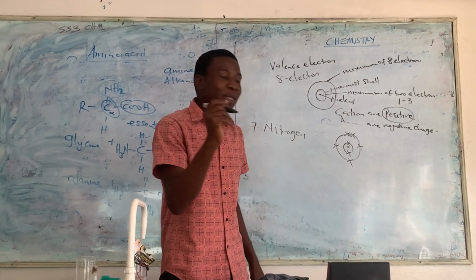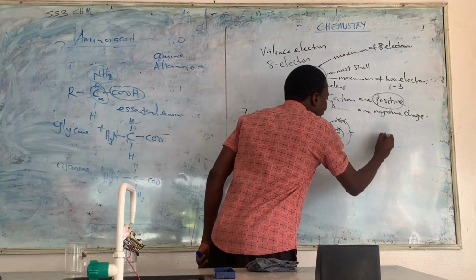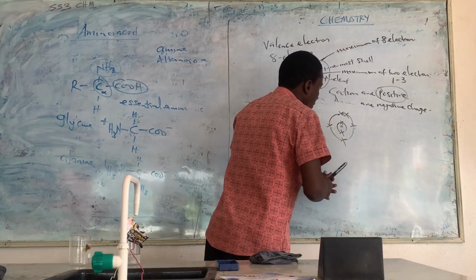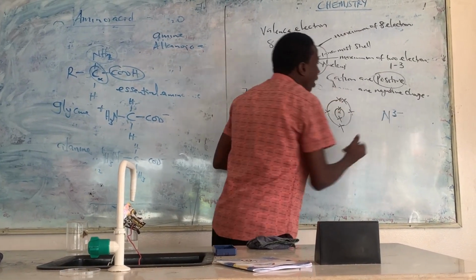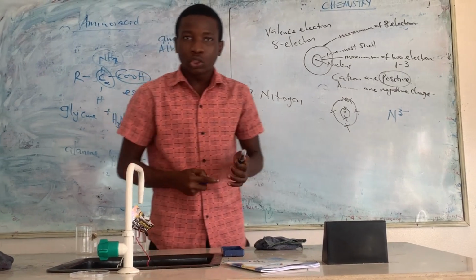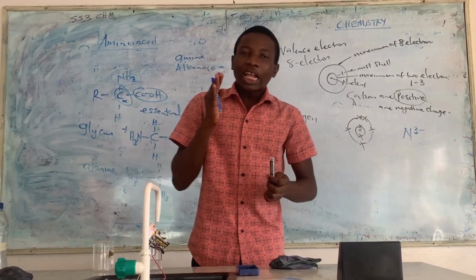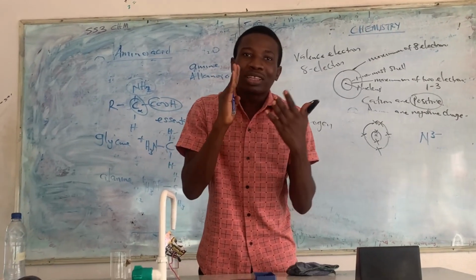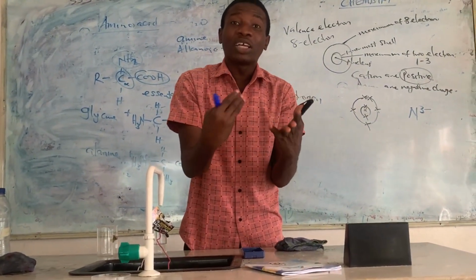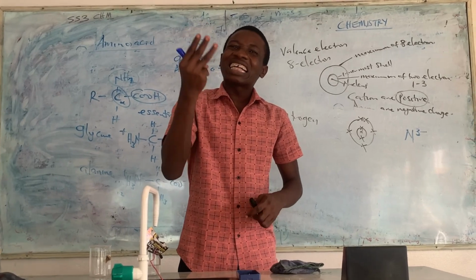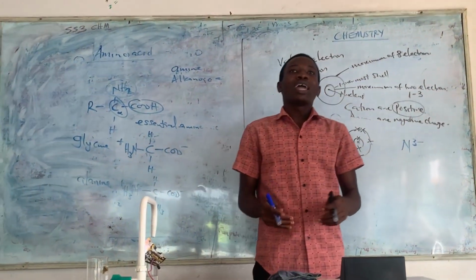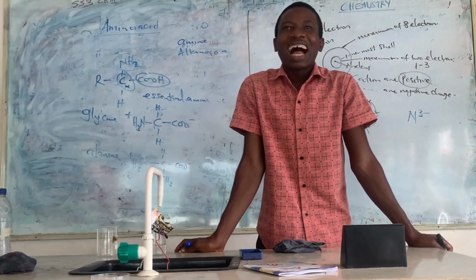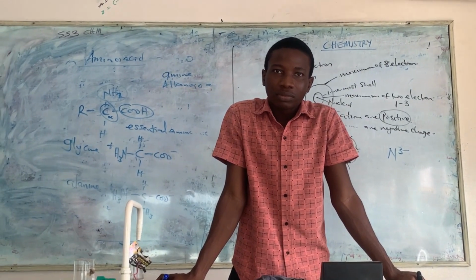That means what will happen to the charge of nitrogen? 3 minus. 3 minus means it needs only 3 electrons. I told you that if it contains 1 to 3, they can give it out because they have extra. But once it has 5 already, for example, you need 800 naira and you have 500 naira already.